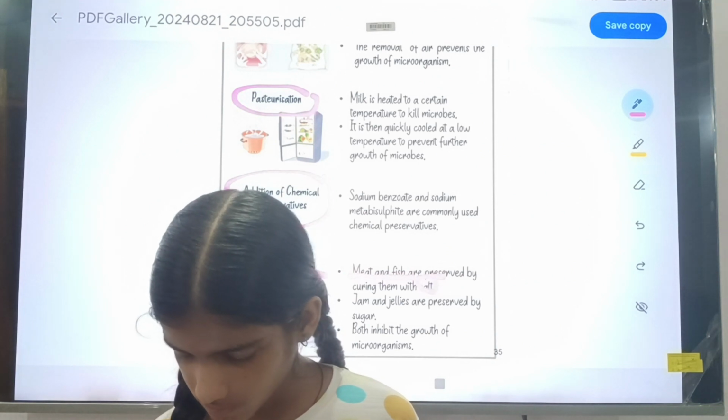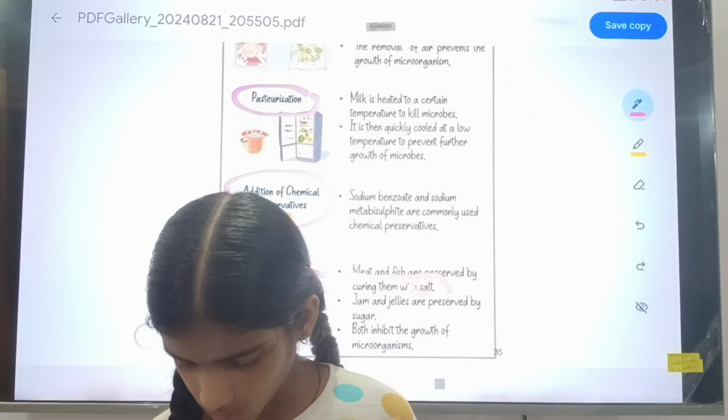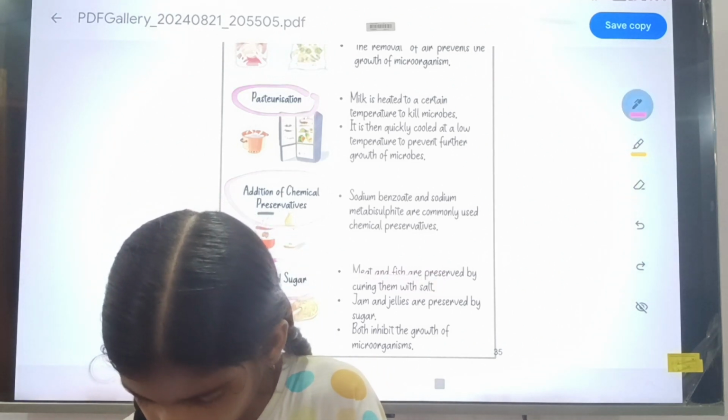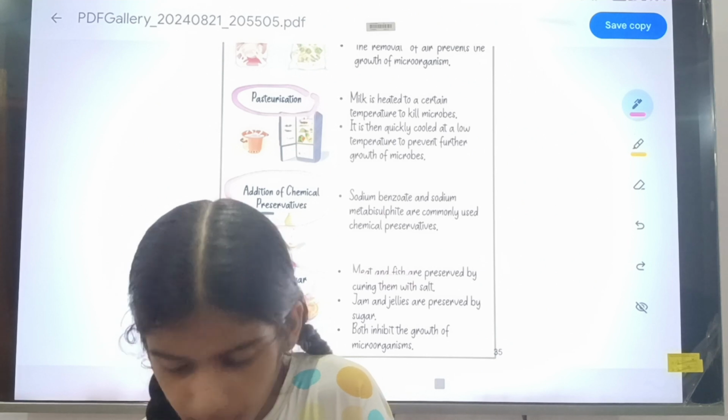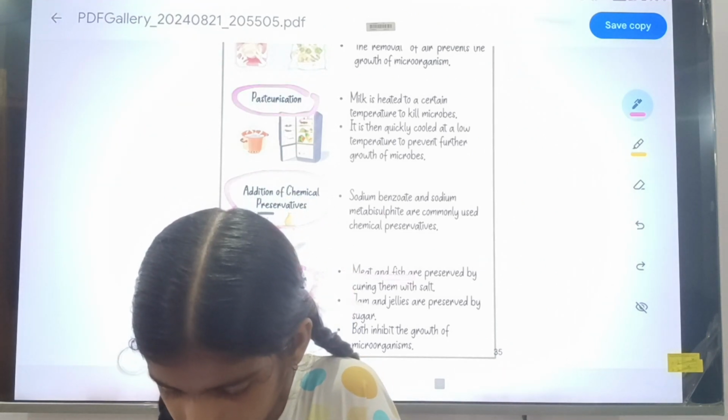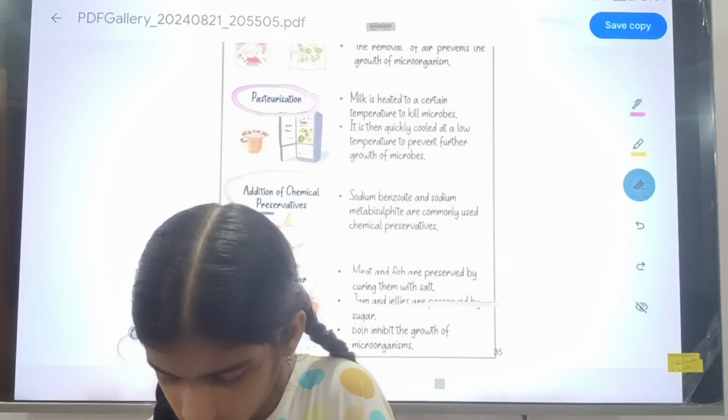By curing with salt, meat and fish can be preserved. And second, jam and jellies are preserved by sugar.